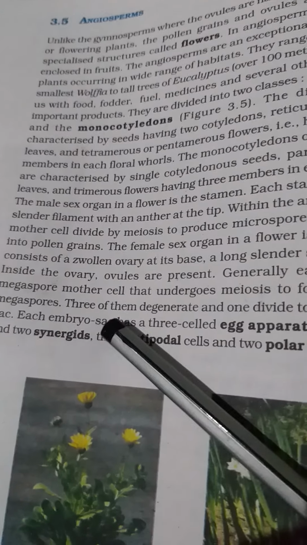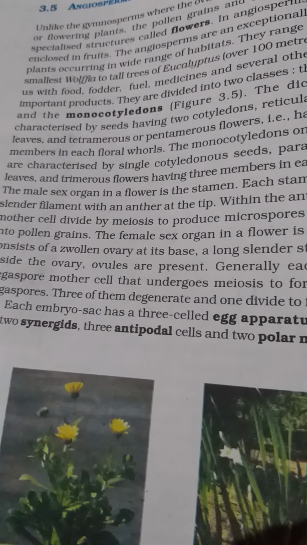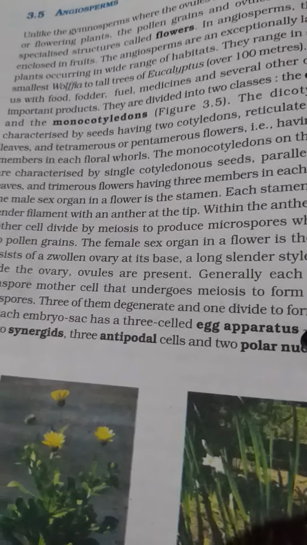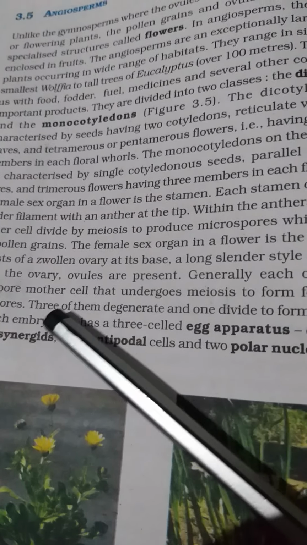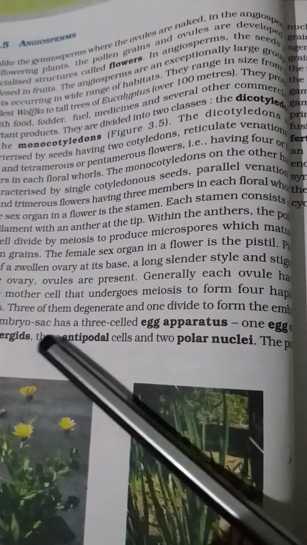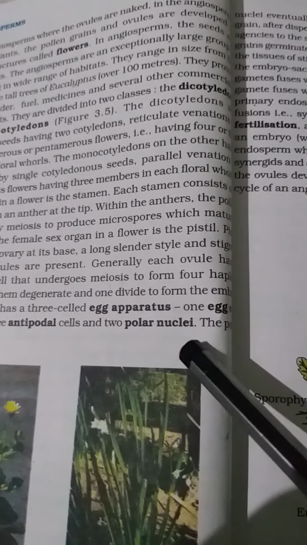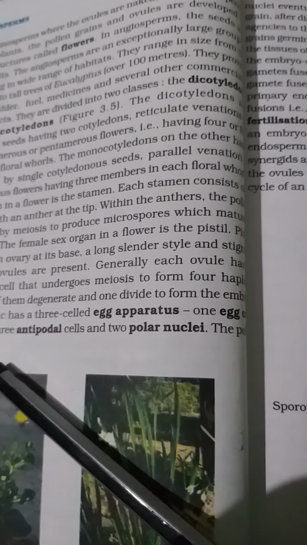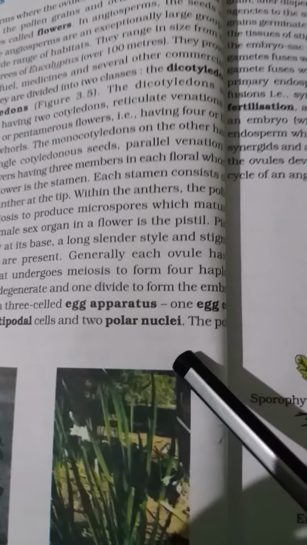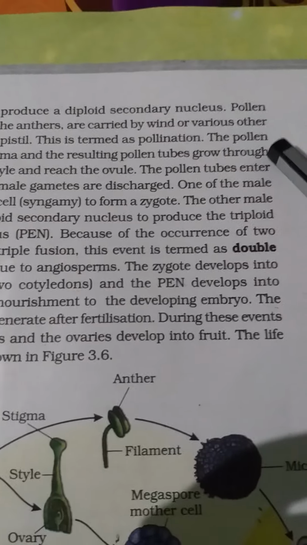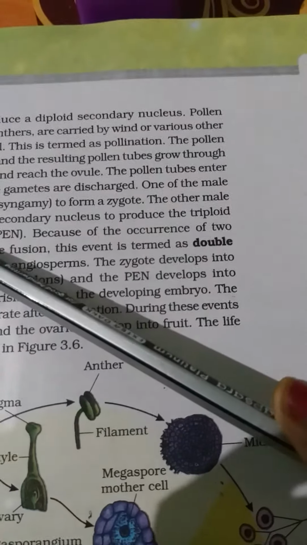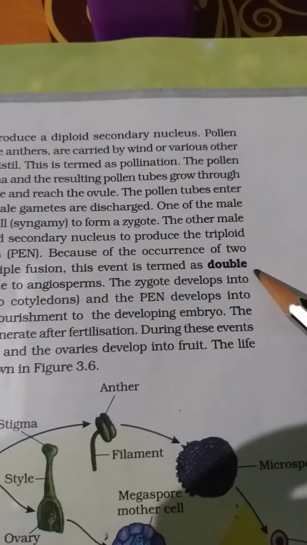Now another thing. Generally, each ovule is produced, and that structure you have already done earlier, isn't it? So the egg is produced. You remember the egg apparatus: one egg cell, two synergids, and three antipodals are present, and two polar nuclei. The polar nuclei eventually fuse with the diploid secondary nucleus, and pollen grains are dispersed. So that means you have a double fertilization.